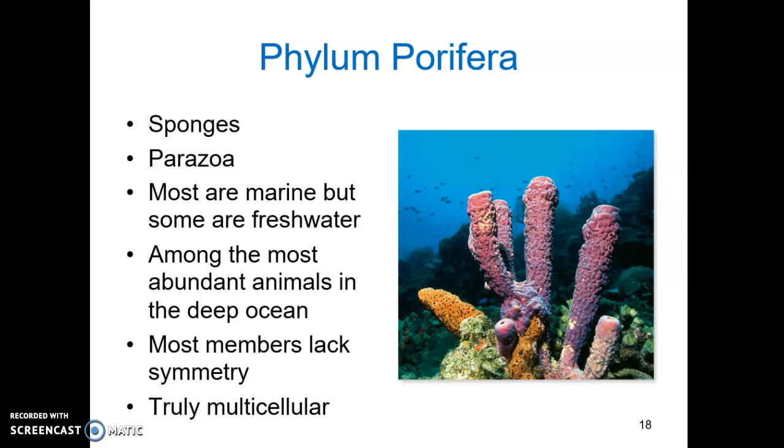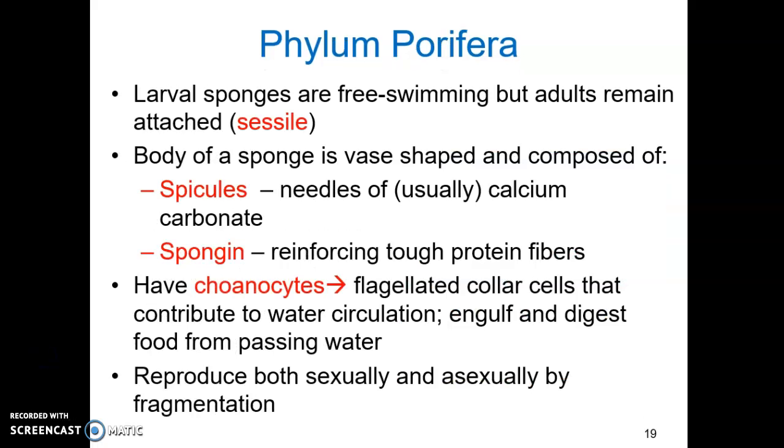Most sponges are marine, but some are freshwater. They occur at all depths within the ocean and are the most abundant animals in the deep ocean. Most lack symmetry, though there are a few that are radially symmetric. As simple as they are, sponges are still animals and exhibit true multicellularity. They have specialized cells. Larval sponges are free-swimming, but adults remain attached, aka they're sessile or sedentary.